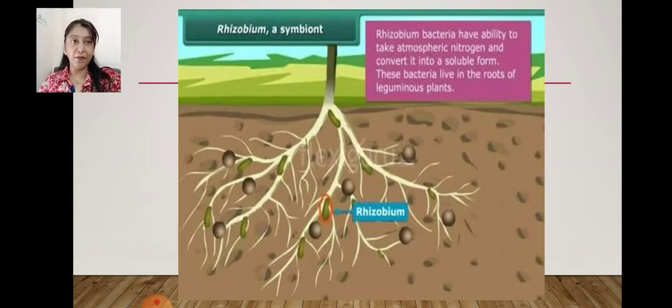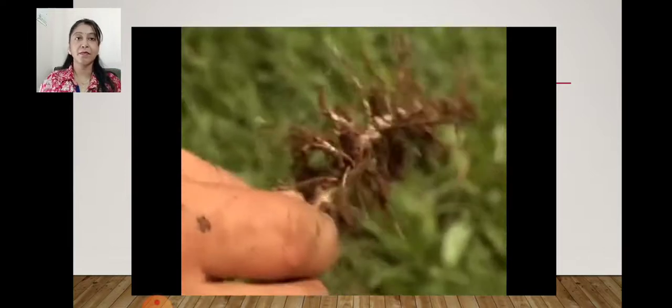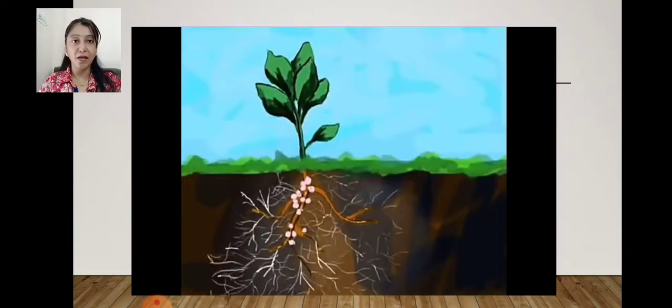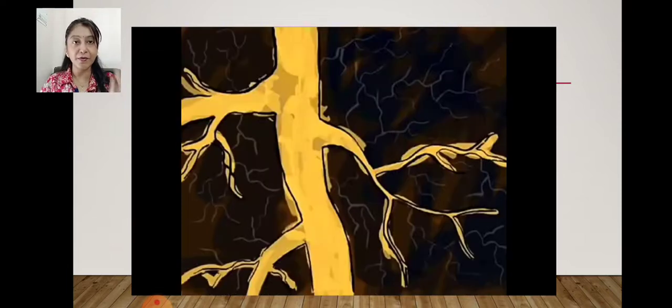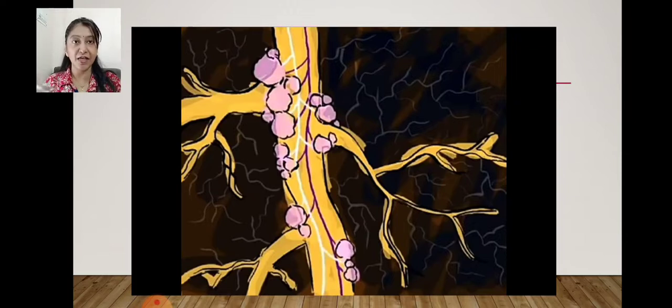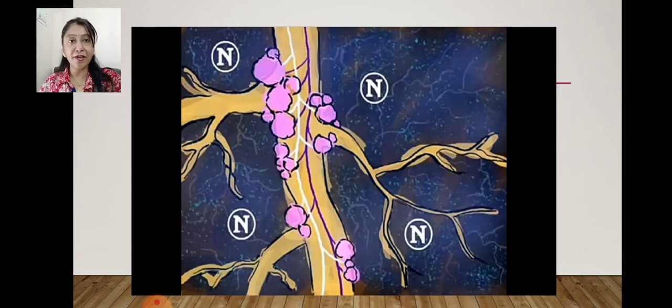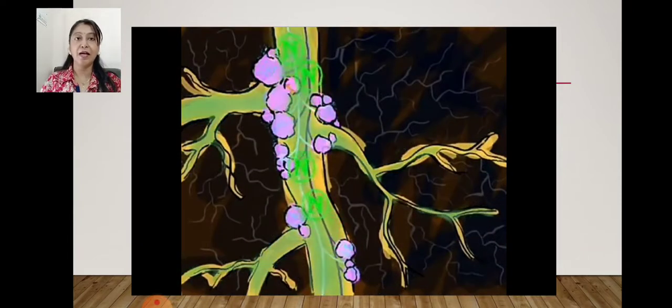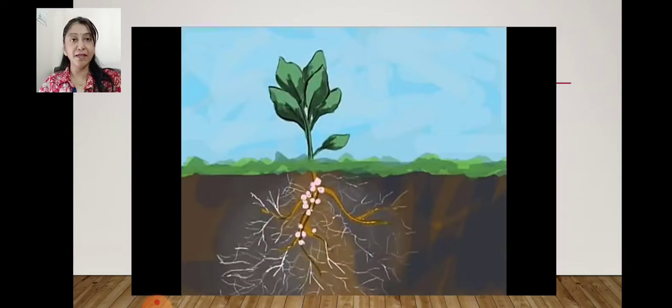So we will see one video. You can see the roots. The swollen part are the root nodules of leguminous plants. Here the bacteria, the purple colored bacteria, have colonized. They have started growing, and these bacteria absorb carbohydrates from the plant, and in return they give nitrogen to the plants in the form of ammonia or nitrate. Once again, plant, swollen part, root nodules.